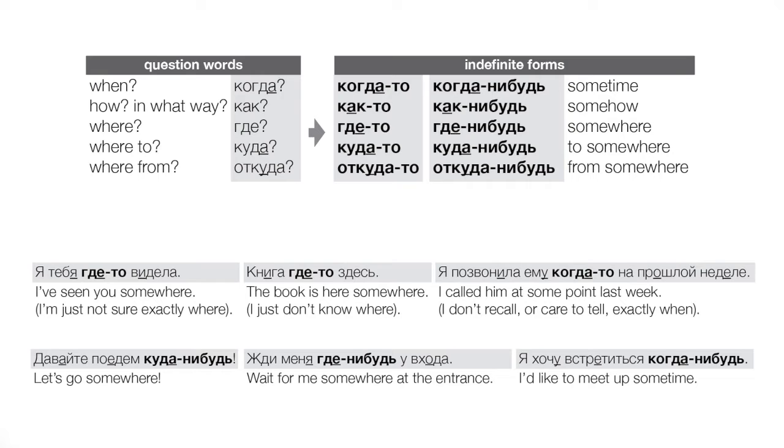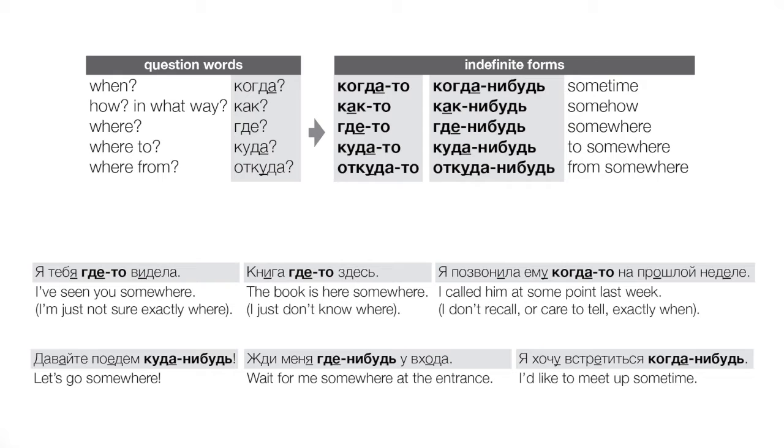So let's start out very simply and see what forms we're working with today. Again, we're starting with question words. We have a few listed here just for examples, but you could take any question word and do this to create indefinite forms. In Russian, for any one question word, we have two basic indefinite forms. One is formed by adding -то to the end, and the other by adding -нибудь. And note the hyphen, right? We are writing the hyphen. This isn't just for demonstration purposes.